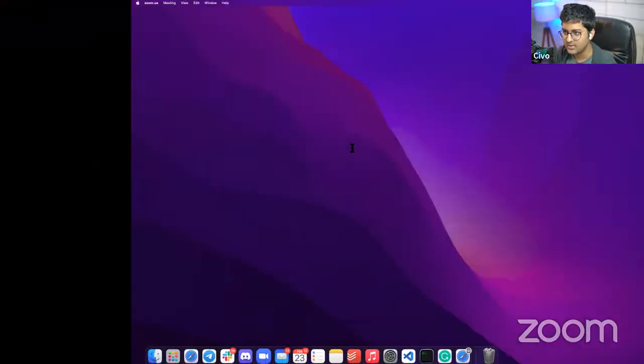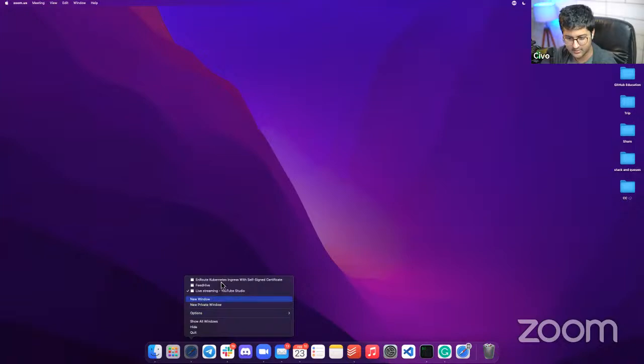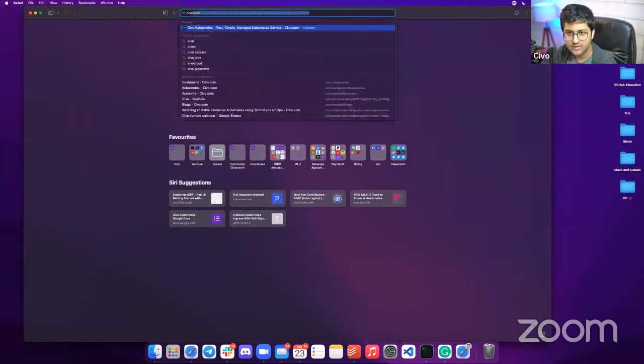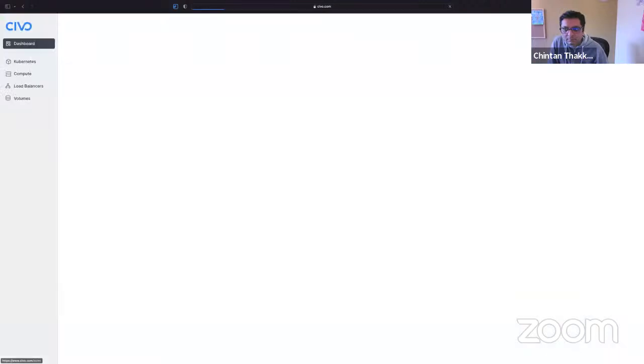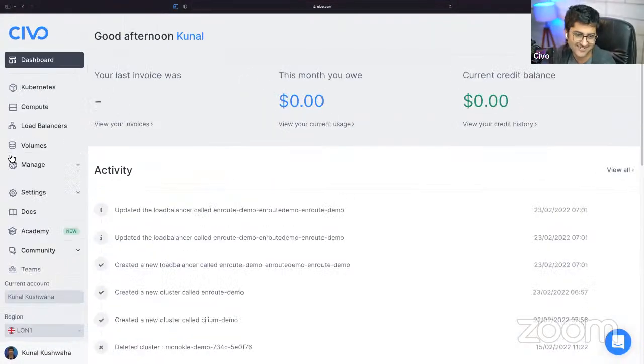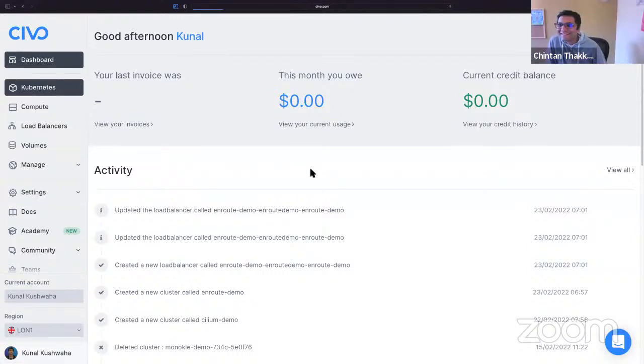So let me just share my screen real quick. Okay, I believe you can see my terminal. My Civo as well. Always fun to do late night demos. All right. So it's 10:30 p.m. Kunal in India. Yeah, it's around 10:30, but that's fine. All right. So yeah, welcome everyone.